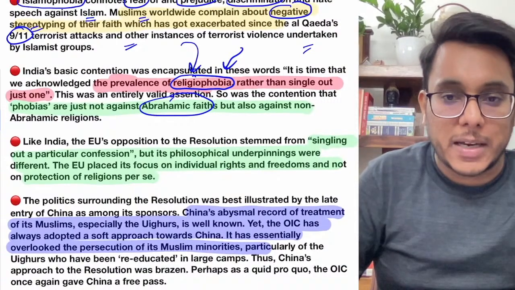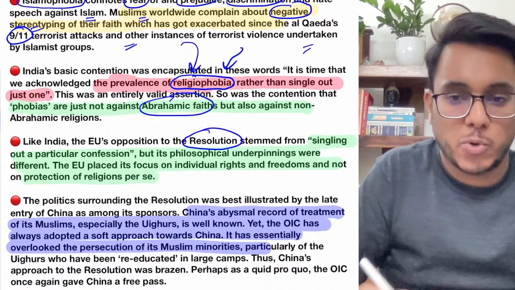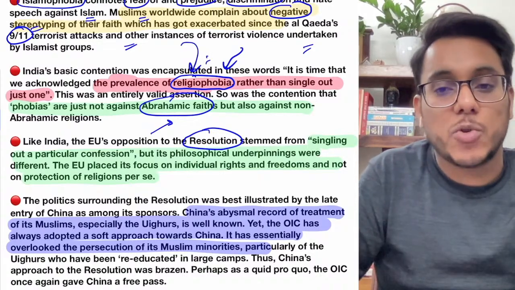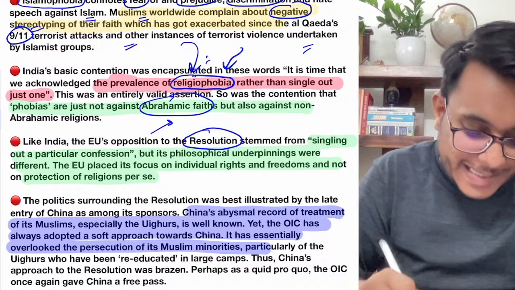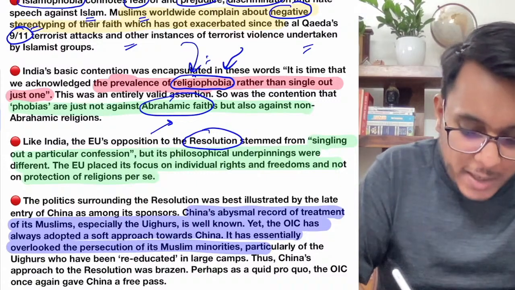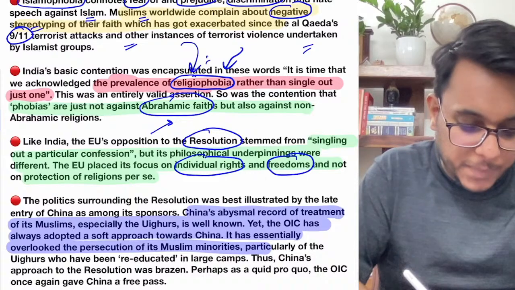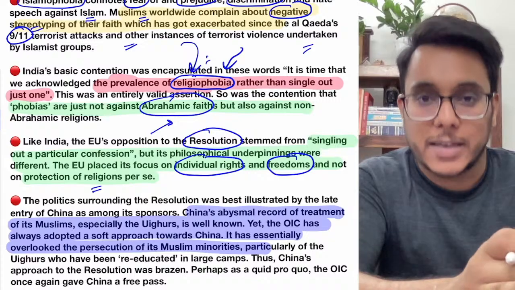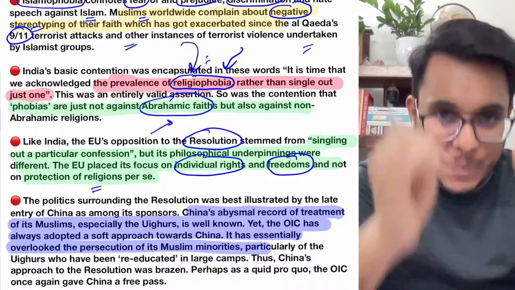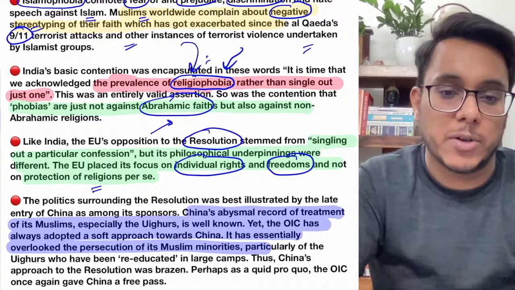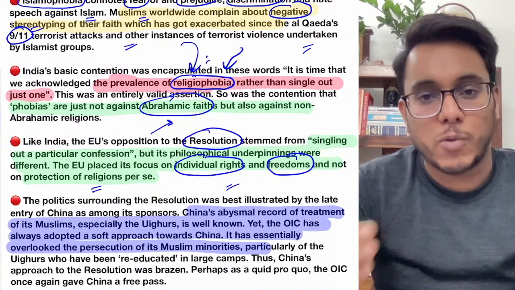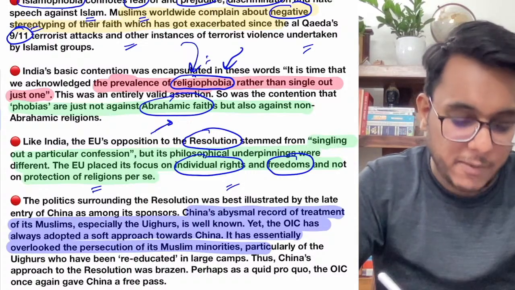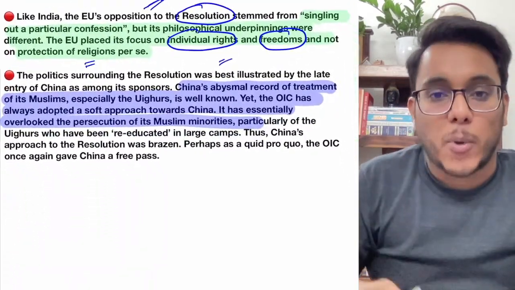Now the European Union has opposed the resolution. India opposed because we are not comfortable with the terminology. The European Union has also opposed the resolution. Why? They say that we emphasize more on individual rights and individual freedom. Okay, why are you equating the individual with a religion only? Every individual is important, whatever religion they are part of. So they say that we don't want to equate protection with religious communities; rather, everyone is important. So they have not supported the resolution.